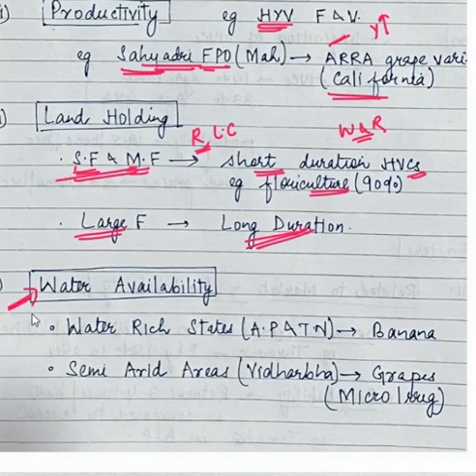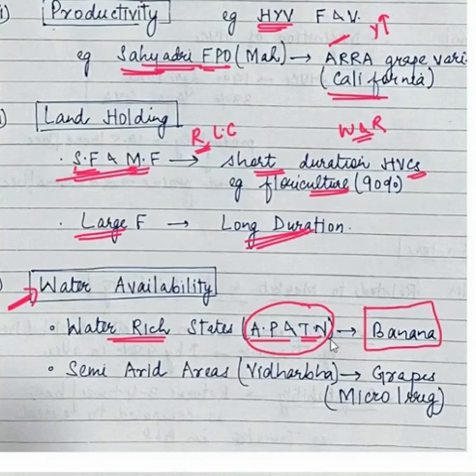Next factor is water availability. So if water is available, then the farmers may go towards those high value crops which are water intensive. For example, water rich states, example Andhra Pradesh and Tamil Nadu. The farmers of these two states are going towards banana because banana is a water intensive crop. At the same time, farmers of semi-arid areas, example Vidarbha, the area is semi-arid, therefore the farmers are not going towards banana, they're going towards grapes, and that too they're cultivating through micro-irrigation.